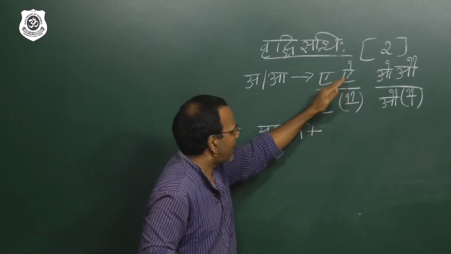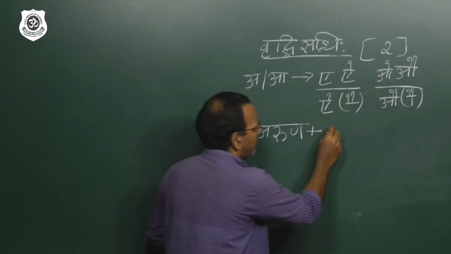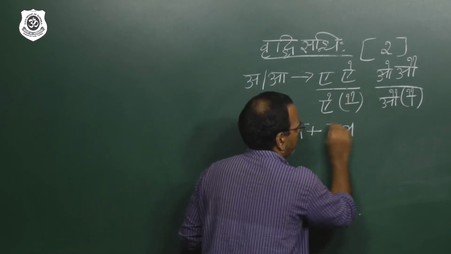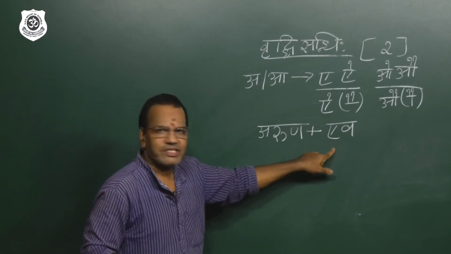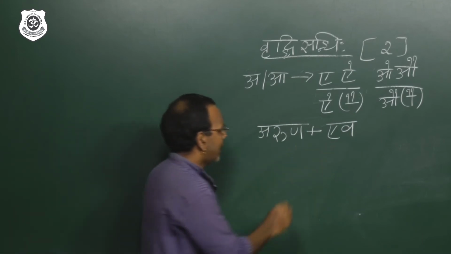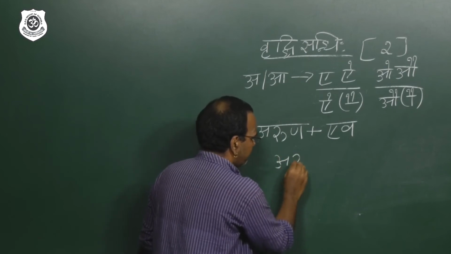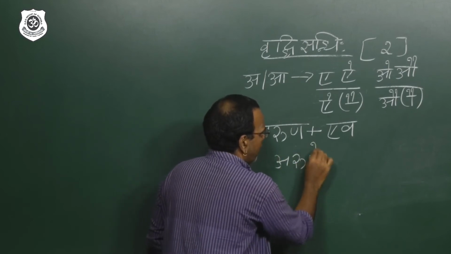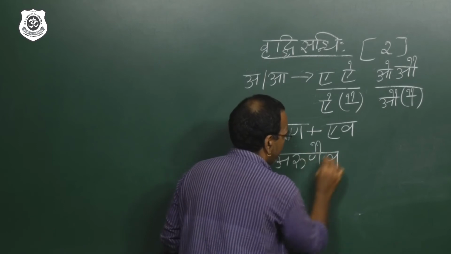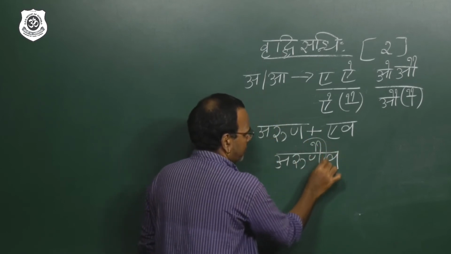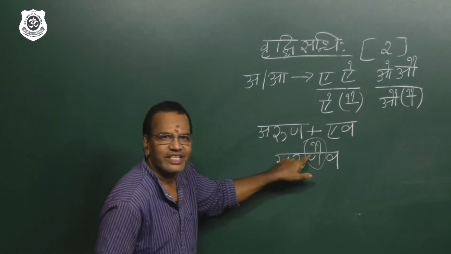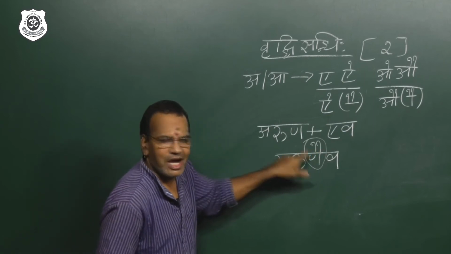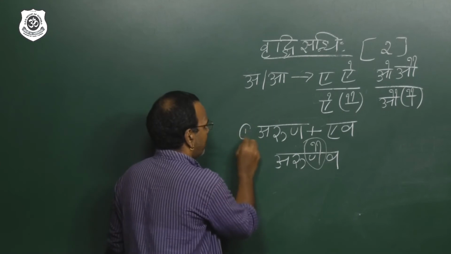We'll go to example 1 and 2. So Aruna plus Eva. Beautiful. When we got Aruna plus Eva, a plus e is equal to ai, you will get the answer Arunaiva. Yes, I told you this symbol ai, 2 horns. Yes, I am sure you are able to see. Aruna plus Eva, Arunaiva. This is example 1.